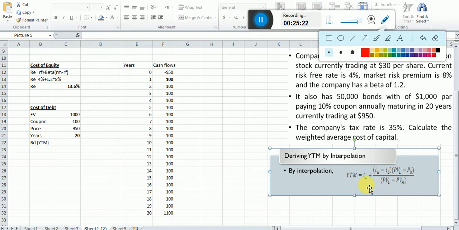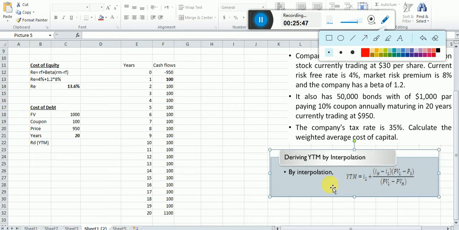You have to find the lower interest and the higher interest, compute a value at each, and in between we interpolate. This is totally a different lecture. You can find it on my channel under the name IRR, internal rate of return. The same concept, YTM and IRR, they are the same. But anyhow, I'm not wasting your time on how to compute YTM.